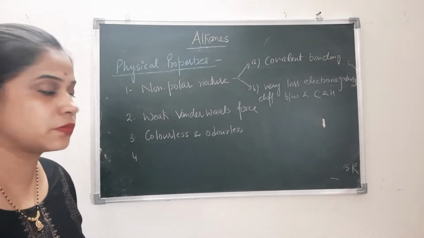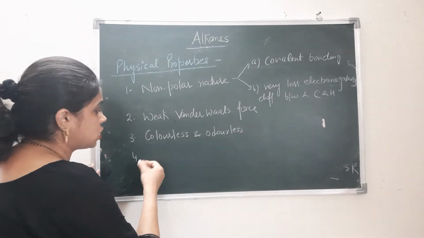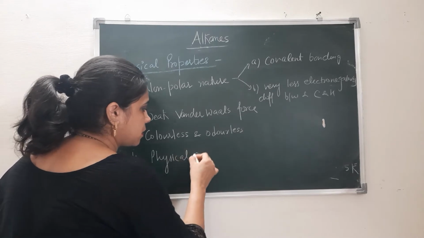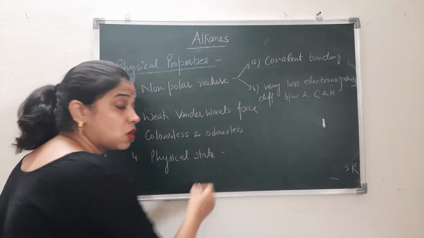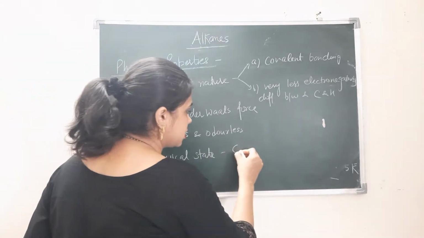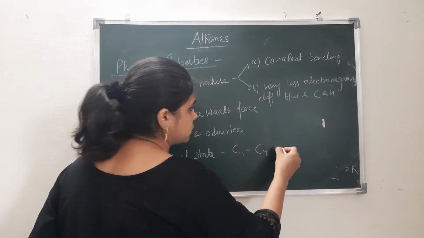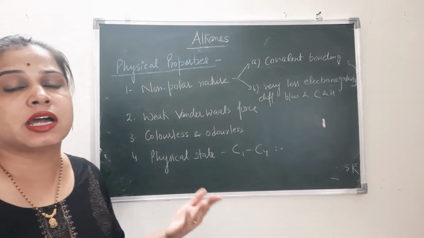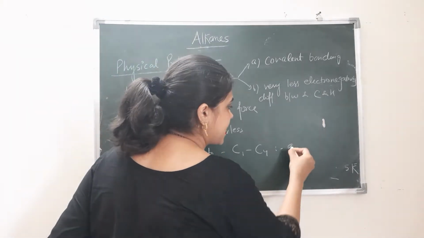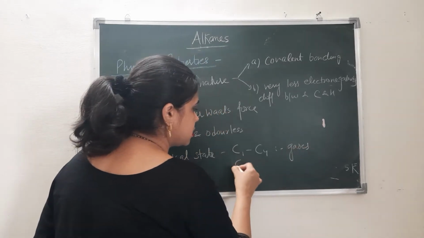Next, fourth, if we check their physical state, then because of the presence of weak van der Waals forces, C1 to C4 alkanes, that means the alkanes containing 1 carbon to 4 carbons, generally exist as gases.